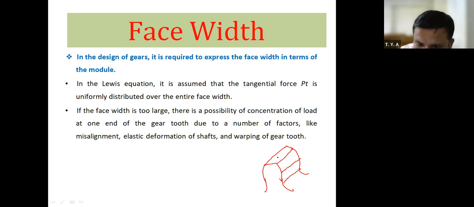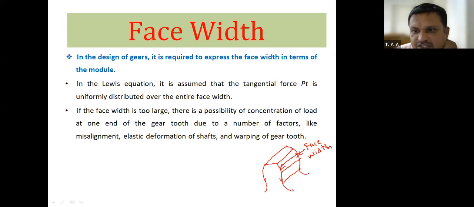Therefore, this much width of the gear tooth, that width is known as face width.